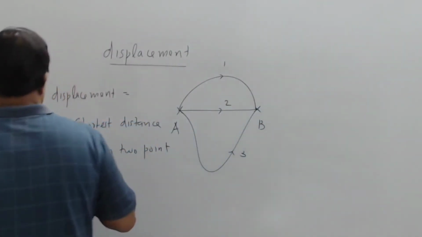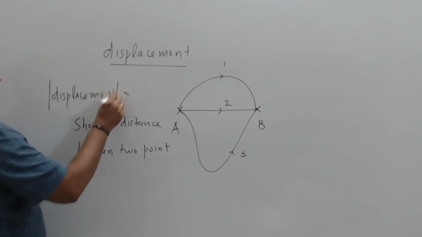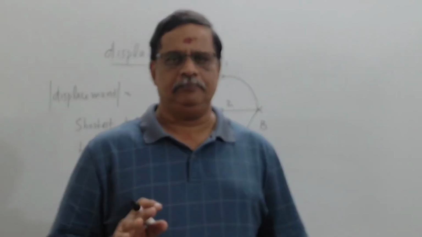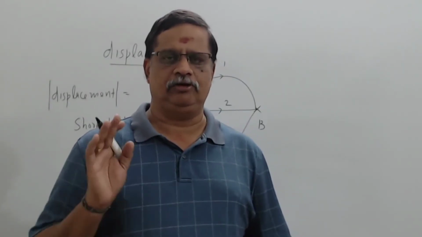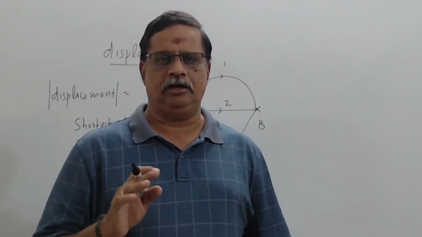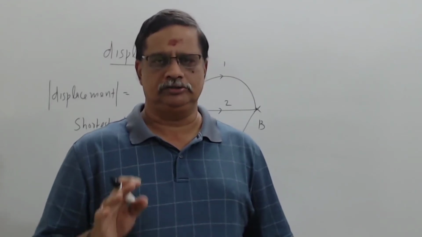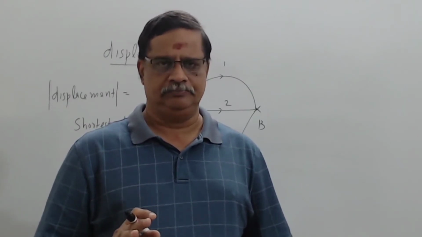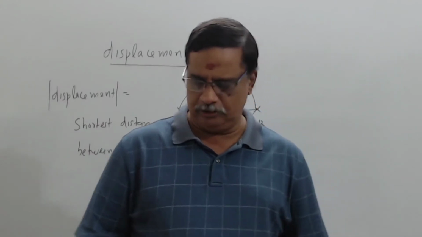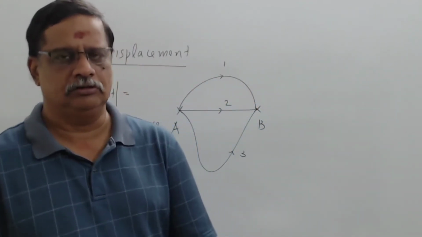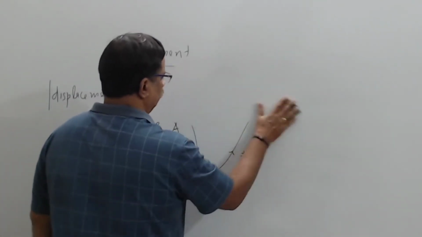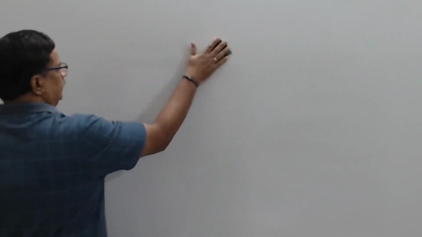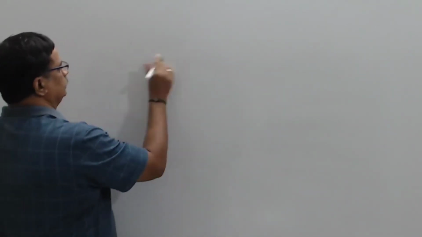It's very simple. All we have to write is that the modulus or the magnitude of the displacement is equal to the shortest distance between 2 points. So you see, there is a lot of difference between saying that displacement equals the shortest distance between 2 points and the magnitude of the displacement equals the shortest distance between 2 points. So that is the correct way of saying what displacement is. Okay. The next quantity which I want to clarify further is another quantity that is very closely related to displacement, and it is called velocity.